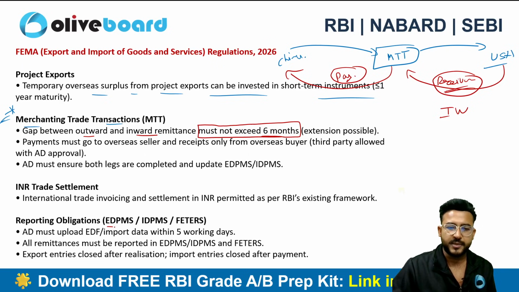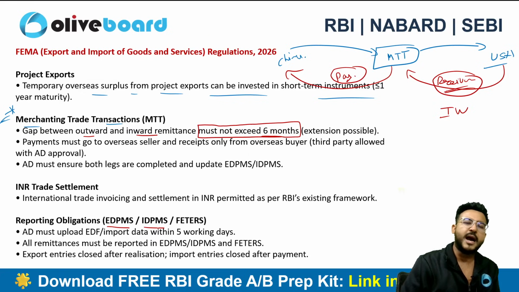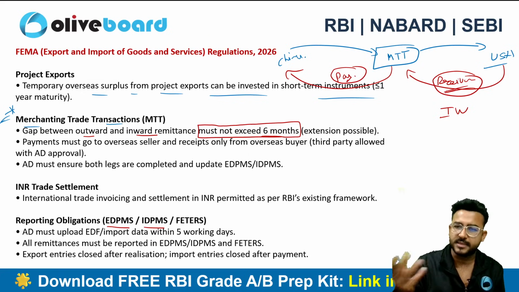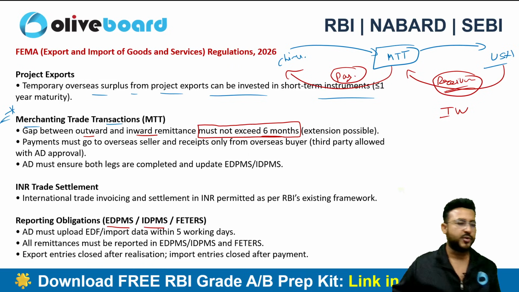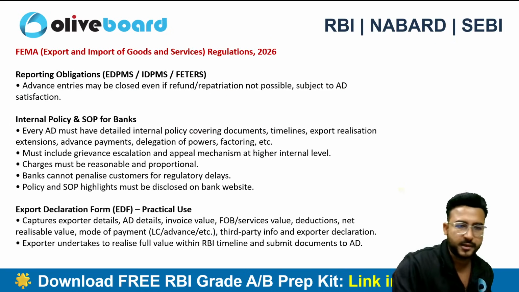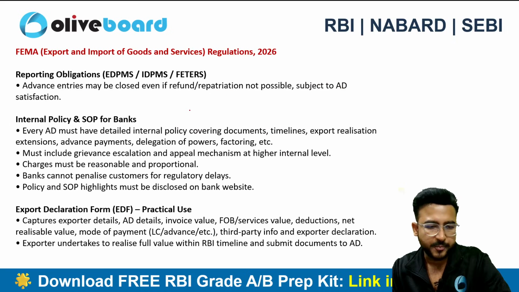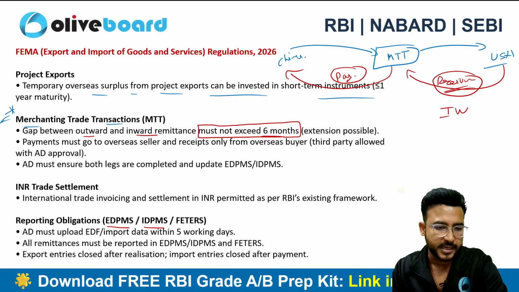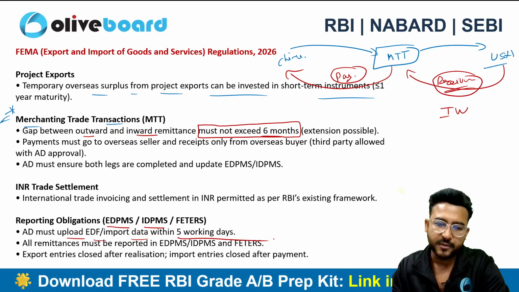And definitely all the reportings related to export will be there on the EDPMS, and related to imports will be done on the IDPMS. So these are the systems through which you need to report the data to the Reserve Bank of India related to export and import, right? So reporting obligations will definitely be there. The AD category bank will be uploading the export import data within the 5 working days on these platforms.